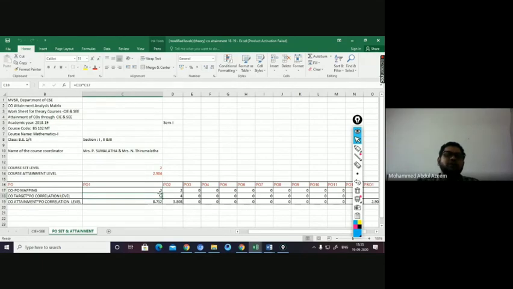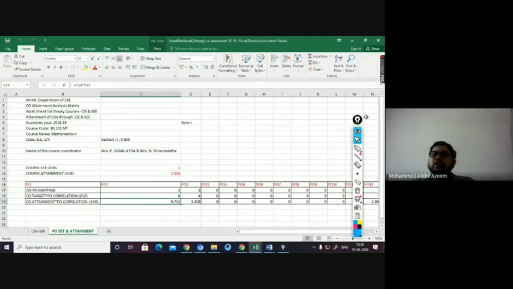How do you get this particular value 3? This you have got from the course articulation matrix, that is the CO-PO mapping, right? Then this one, that is target. How do you get 3 into 2? And this, how do you get 3 into the attainment level? There we divided by 3 and rounded to 3, but here we are directly multiplying the same. That's it. Am I clear to all of you? If you have doubts, please ask.